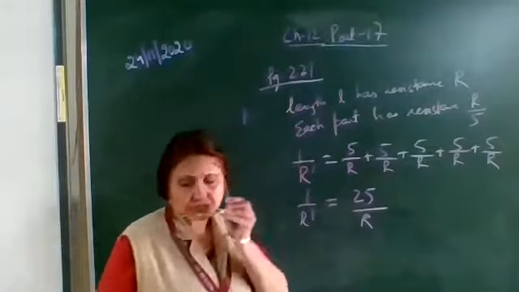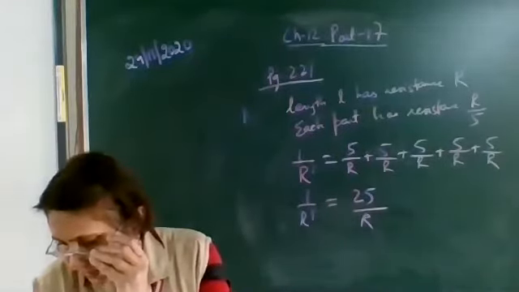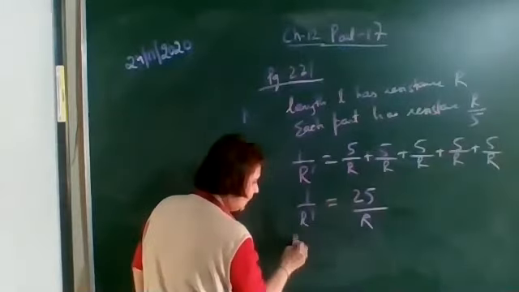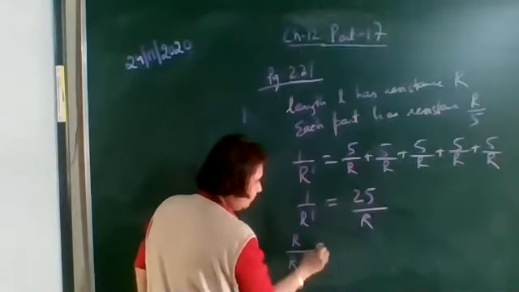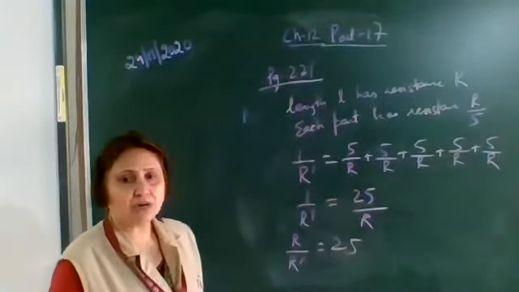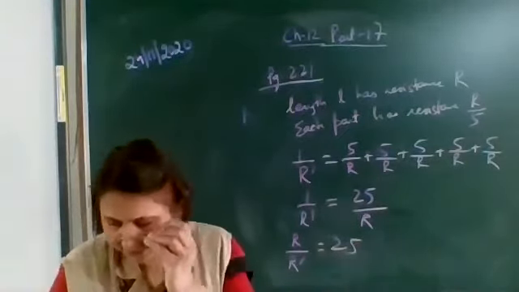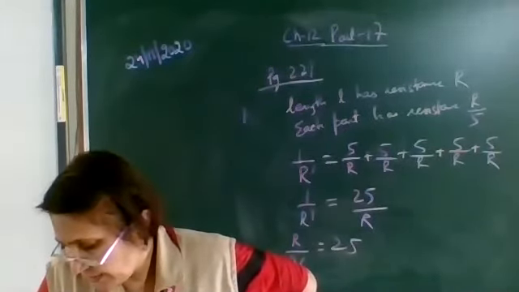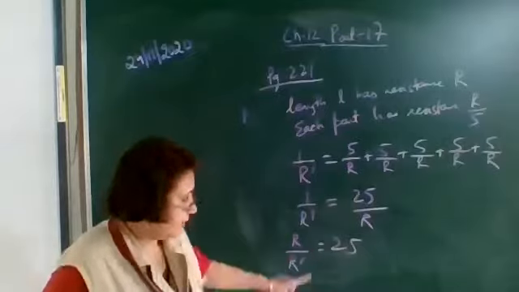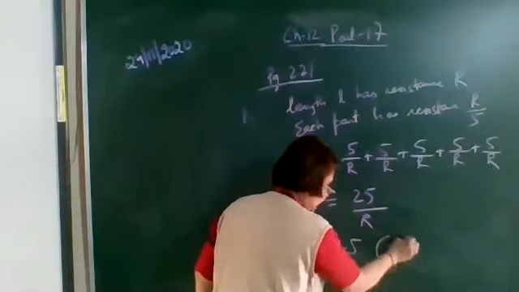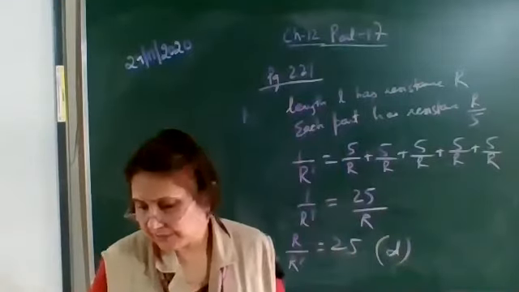Now in the question it is asked to find the ratio of R to R dash. So R upon R dash is equal to 25. There are 4 options given. A is 1 by 25, B is 1 by 5, C is 5, and the last option D is 25. So what is the correct option? D. D is the correct option.